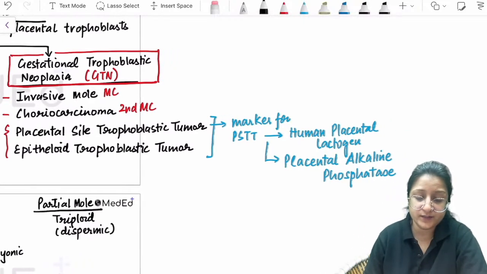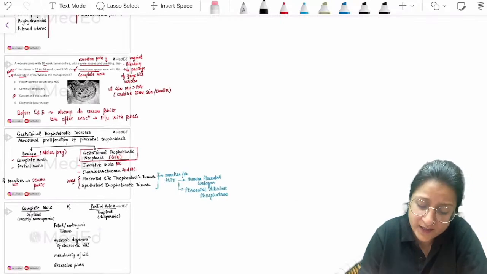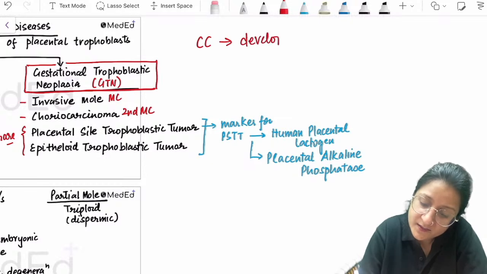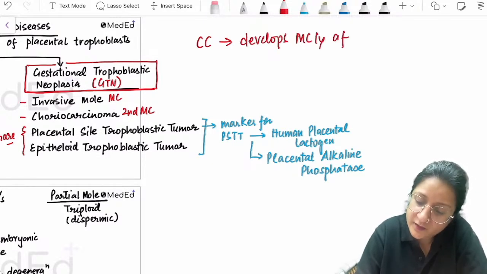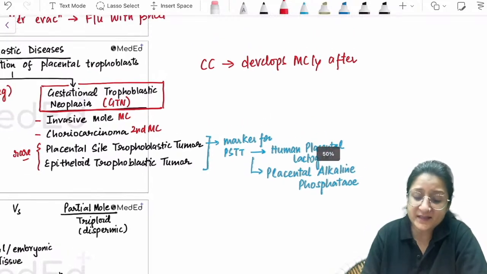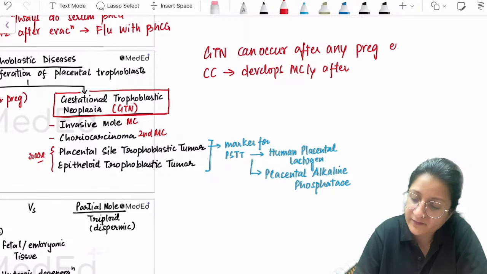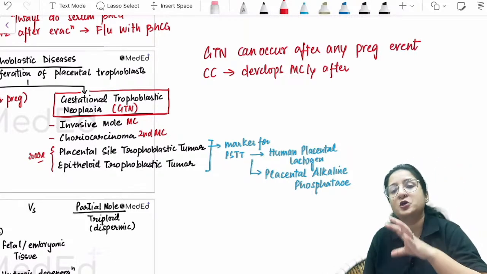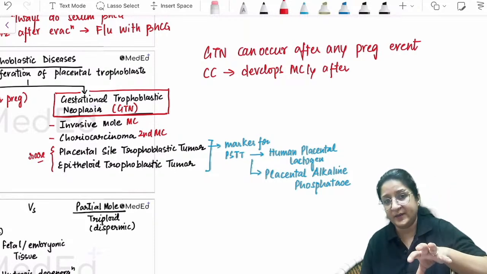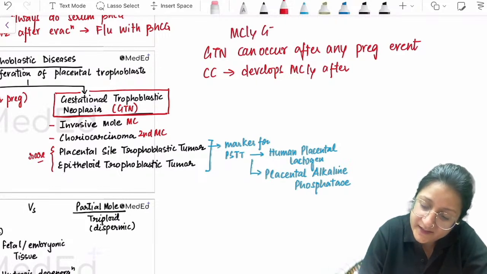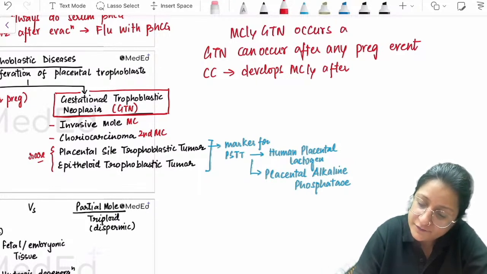Then they ask you two direct MCQ pointers. Two direct MCQ pointers I'm going to give you. If they ask you choriocarcinoma develops most commonly after what pregnancy? Please remember that GTN can occur after any pregnancy event, whether abortion, ectopic, full-term delivery, or molar pregnancy. But most commonly GTN occurs after a molar pregnancy.